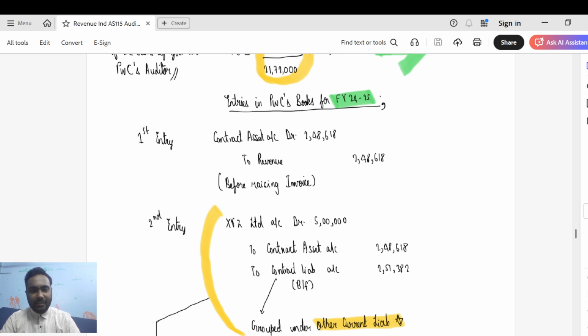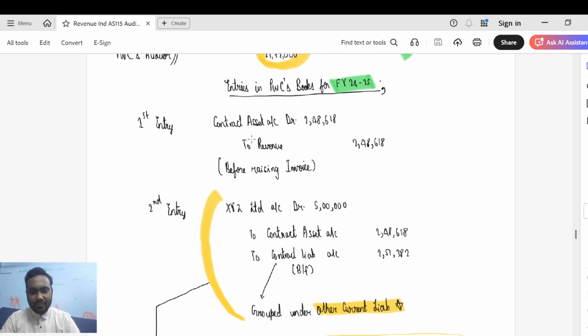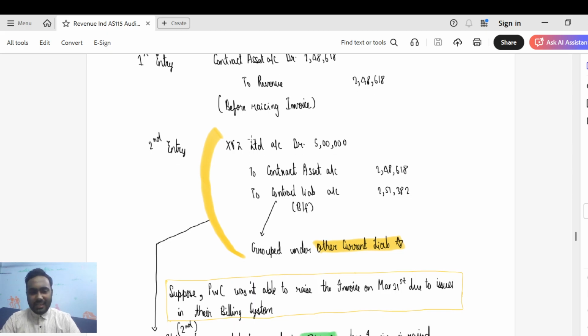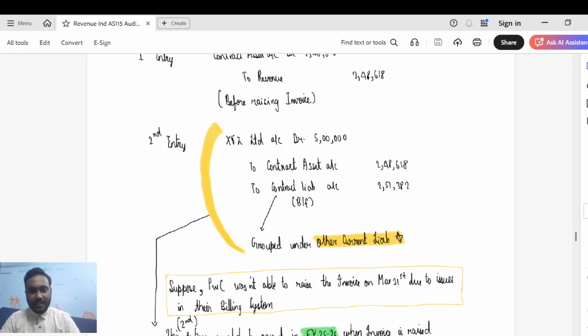I hope that is clear, guys. This is the first scenario, a very ideal scenario. Let's take the second scenario, an unideal situation. Let's say PwC was not able to raise the invoice on March 31st due to issues in the billing system. So they raised the invoice, let's say, only on April 1st.